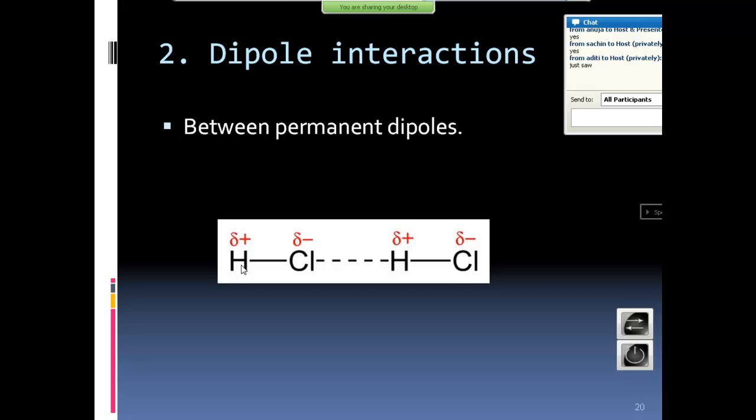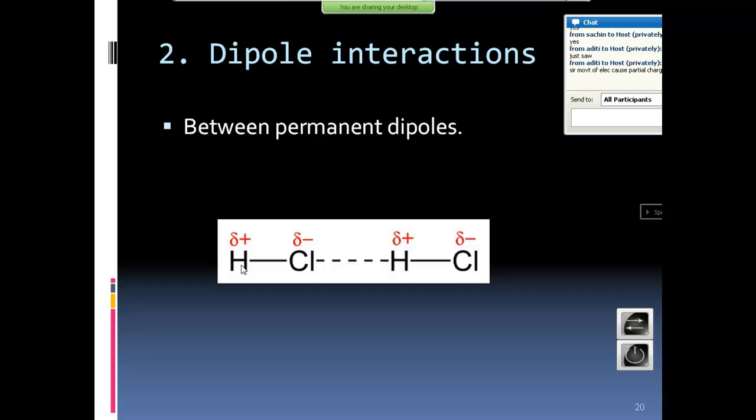It doesn't lose its electron completely. Chlorine snatches the electron towards itself, but hydrogen is not actually going to lose the electron. The electron is spending more of its time towards chlorine, not with the hydrogen. So what will hydrogen feel? Okay, I have no electron, so it becomes partial positive. What will chlorine feel? I have an extra electron right now, so it becomes partial negative.